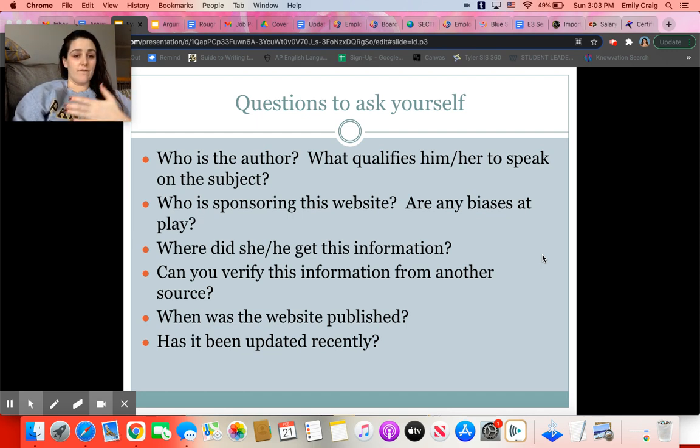Where did this information come from and can it be verified on another source? So, any factual news will also be reported on another site. And so if it's reliable, then it's in multiple places. If you can only find it on one source, then it may not be true. Can you verify this information? Oh, I just talked about that. And then when was the website published and has it been recently updated? And those are questions that you're going to want to just be aware of as you're doing your own research.